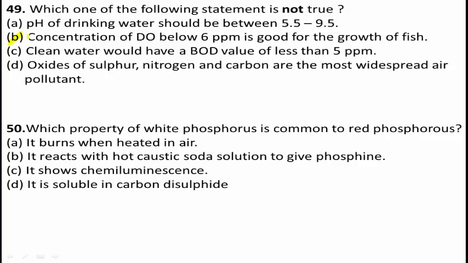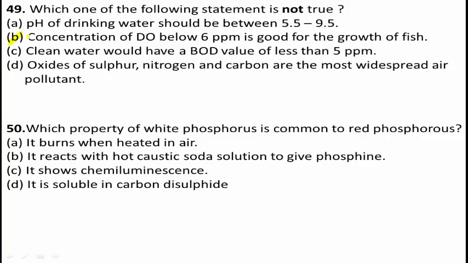And usually you know phosphorus is a chemical element with symbol P and its atomic number is 15. Elemental phosphorus exists in two major forms, white phosphorus and red phosphorus. It is highly reactive. Phosphorus is never found as a free element on earth.